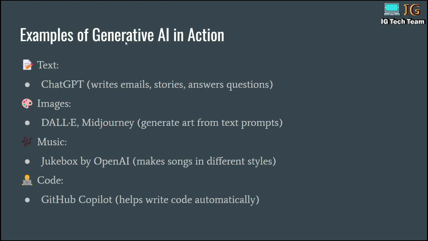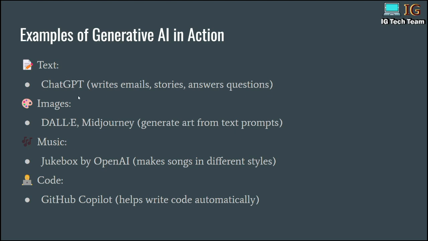Next, examples of generative AI in action. You can use generative AI to generate text, and you might have already used ChatGPT. It writes emails, stories. You can ask questions and it will give answer. So you have already used this ChatGPT, I believe.